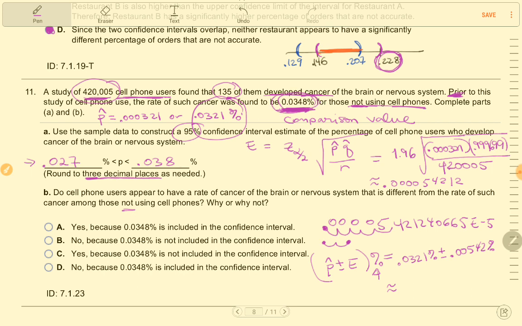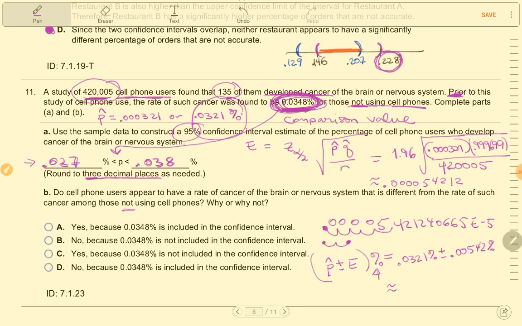Well, the previously known rate for non-cell phone users is 0.0348. And 0.0348 is actually contained within this interval, right? It's less than 0.038 and it's greater than 0.027%.